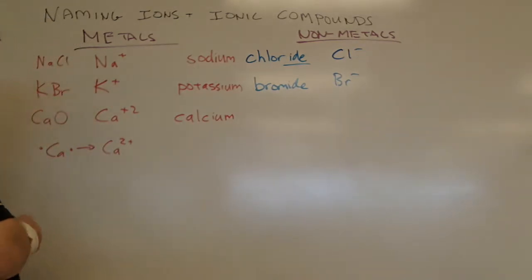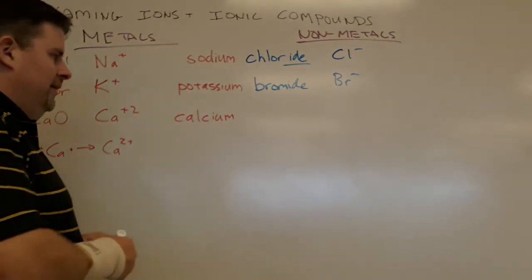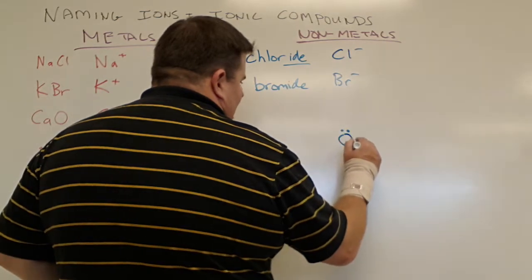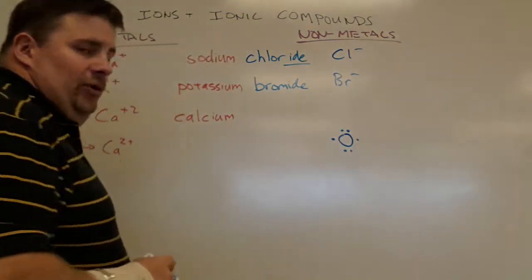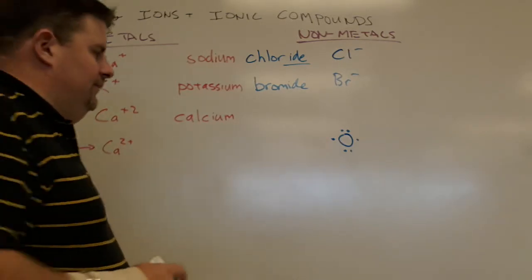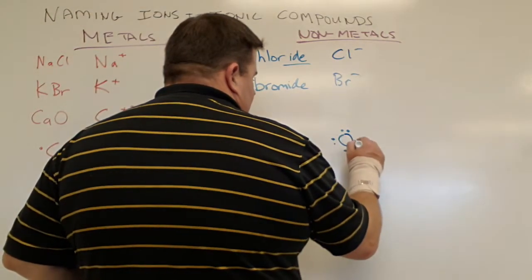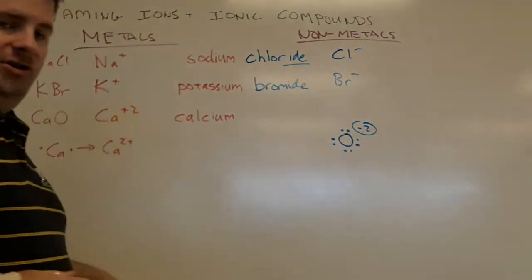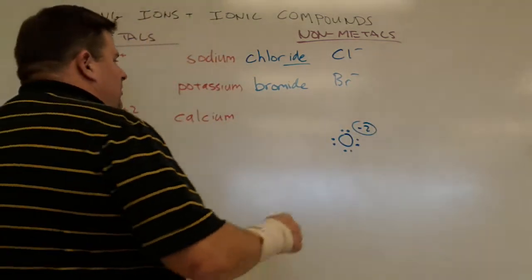But what about that oxygen that's attached to it? What's the charge going to be? If I look at oxygen over here, how many electrons does it have to gain in order to have that full octet, so it looks like neon? It's going to gain 2 electrons. And once it gains 2 electrons, it's gaining 2 negative charges, so its overall charge is -2.